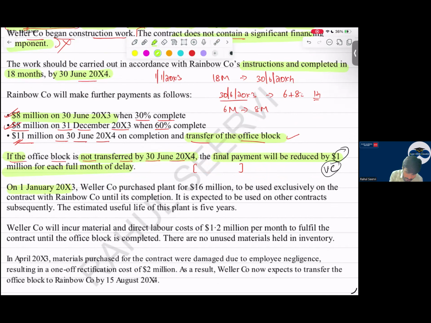On the same date, we are purchasing a plant for 16 million to be used exclusively on the contract with R until its completion. They are saying we are purchasing this PP for the construction purpose, to construct this office. So, sir, if it is a purchase of PP, depreciation comes into the picture. Yes, sir. As well as the asset also will be recorded in the financial statements.